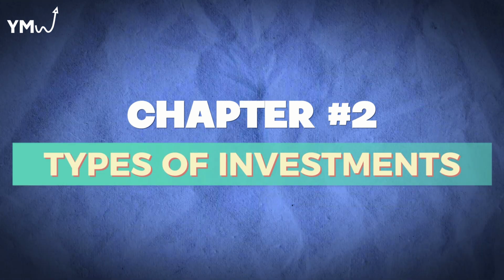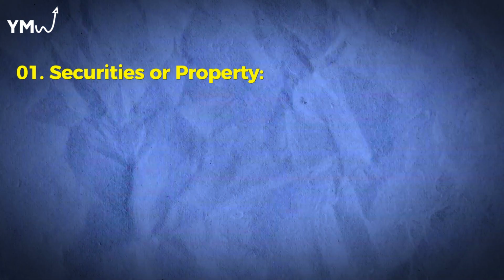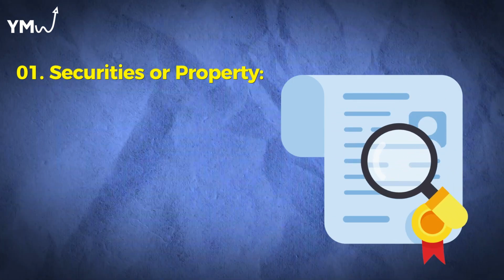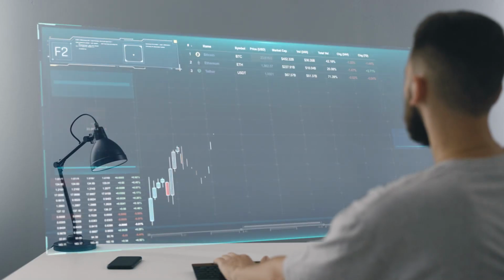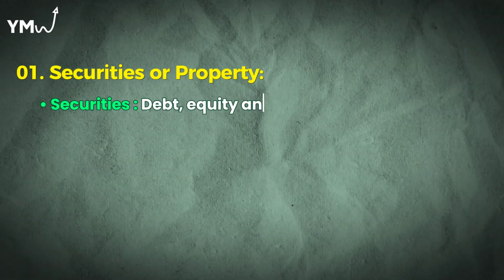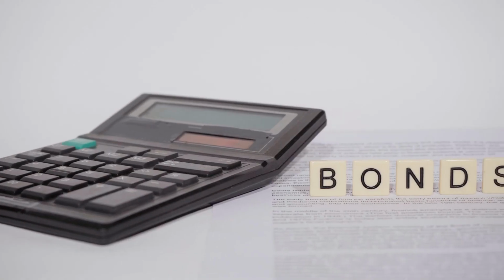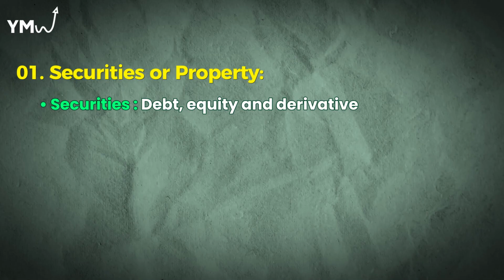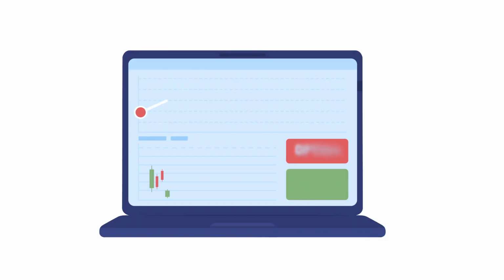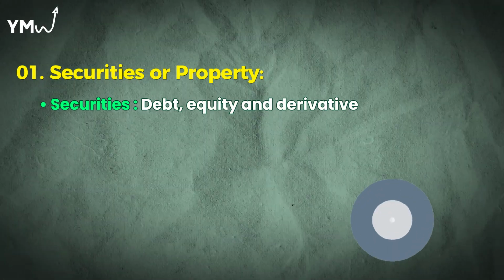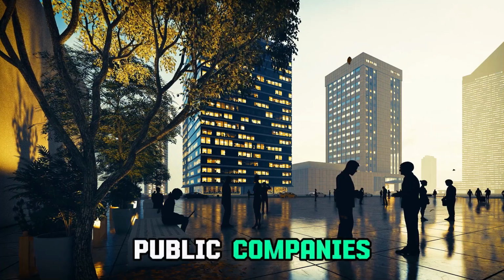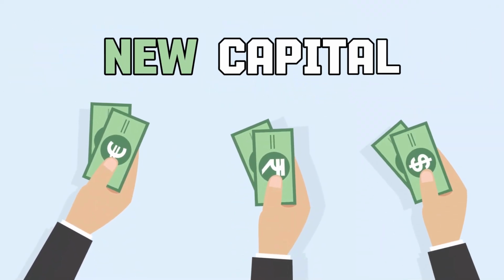Next, let's look at the types of investments. Securities or property investments. A security is a certificate or other financial instrument that has monetary value and can be traded. Securities are generally classified as debt securities, such as bonds and debentures, equity securities, such as stocks, and derivative securities, such as options and futures. The sale of securities to investors is one of the primary ways that public companies receive new capital for operations.